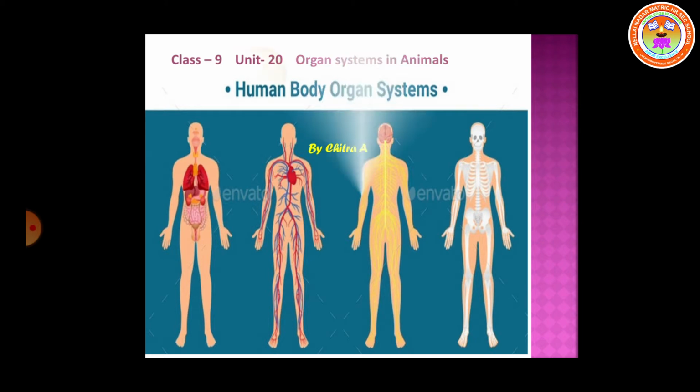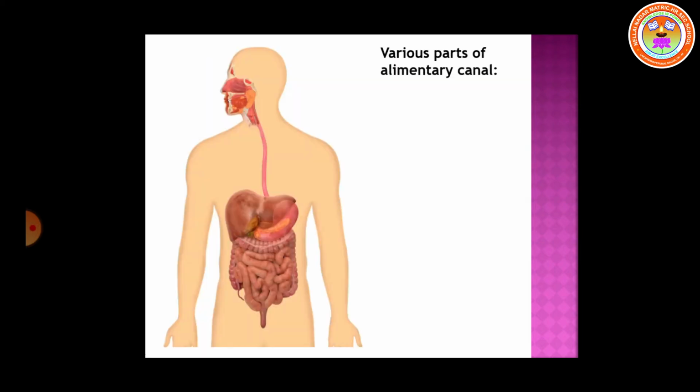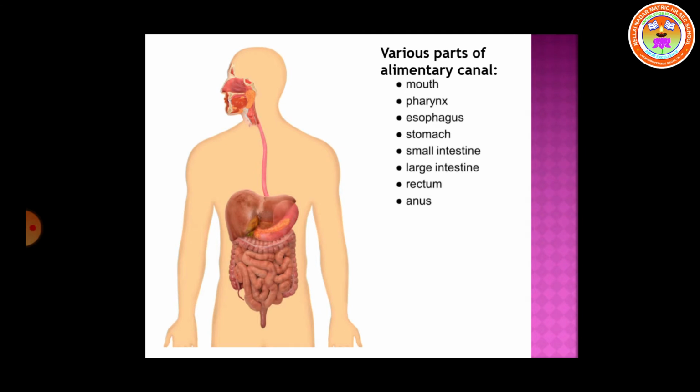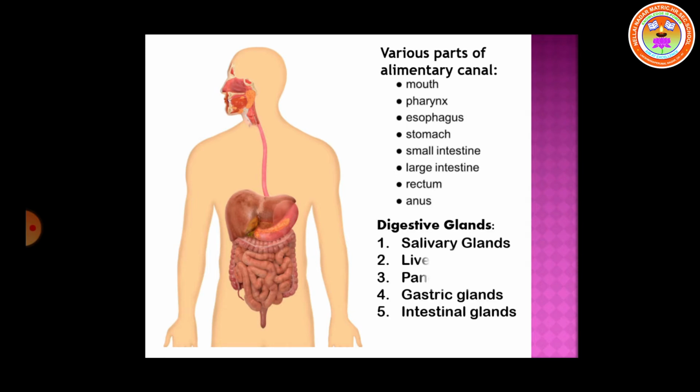We are discussing unit number 20, that is organ systems in animals. I hope you remember the various parts of the digestive system that we learnt in the last class. The various parts of the digestive system or the alimentary canal are mouth, pharynx, esophagus, stomach, small intestine, large intestine, rectum and anus. The glands related to the digestive system are salivary glands, pancreas, liver, gastric glands and intestinal glands. Today in this session we are going to learn the functions of the digestive system.